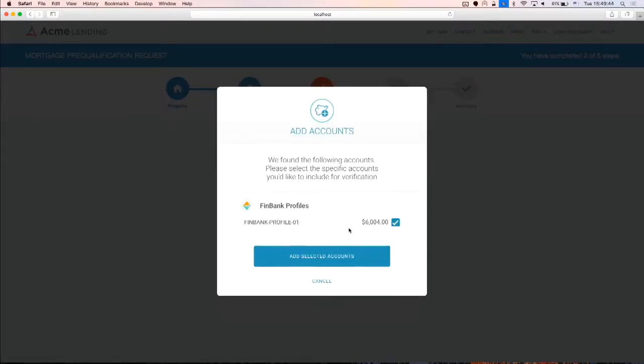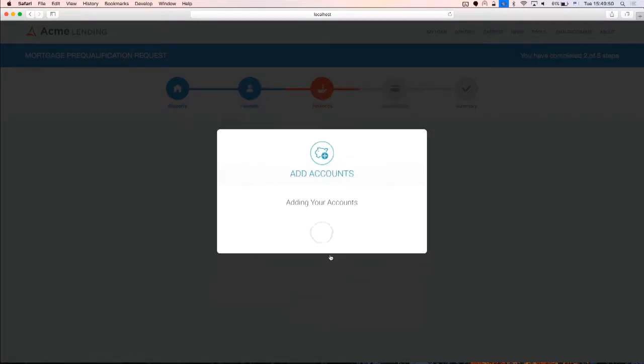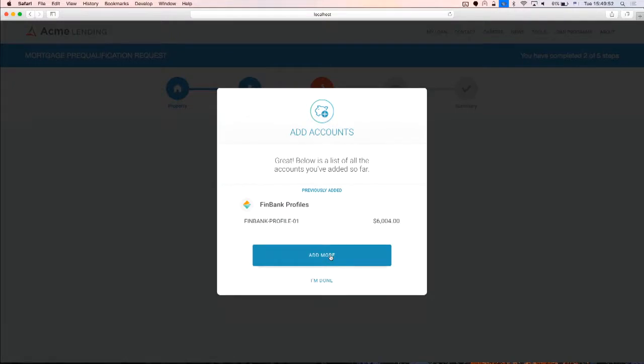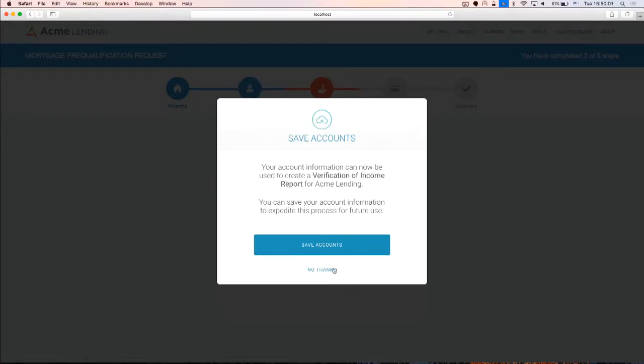So here I can go ahead and select my account. This profile only has a single checking account, so I'll go ahead and add that account. After which I will then be offered the ability to either go through and add additional institutions or accounts, or in this case, I'm just going to go ahead and say that I'm done.